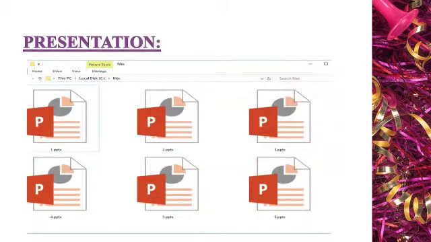Presentations. Presentations are created with MS PowerPoint. Those are saved with the extension of .ppt or .pptx, children. The file type is also indicated with its file icon, like MS Word, PowerPoint, etc.